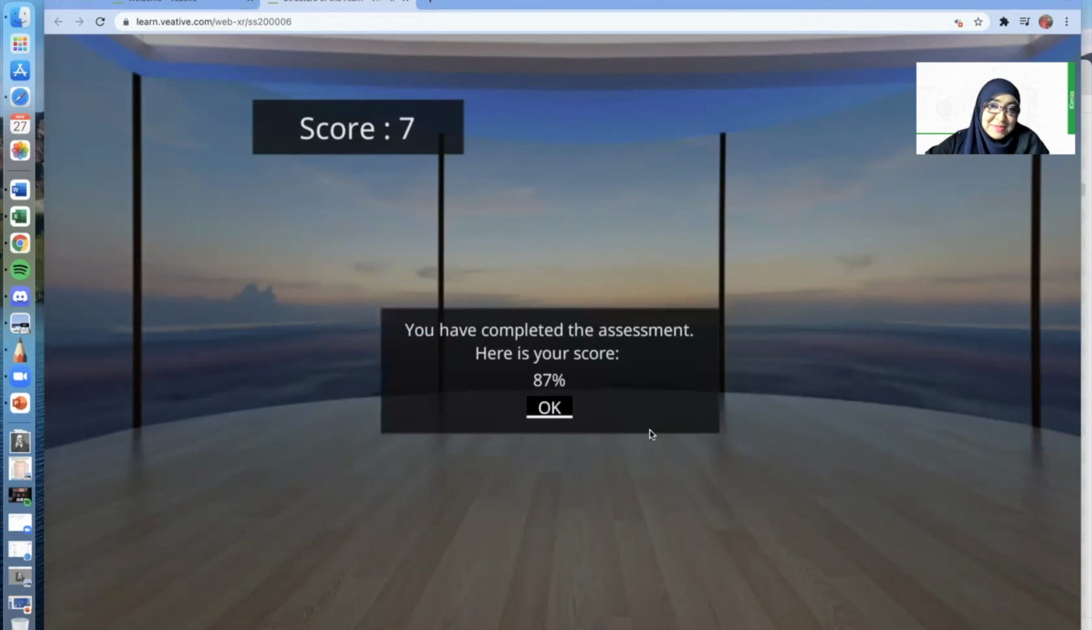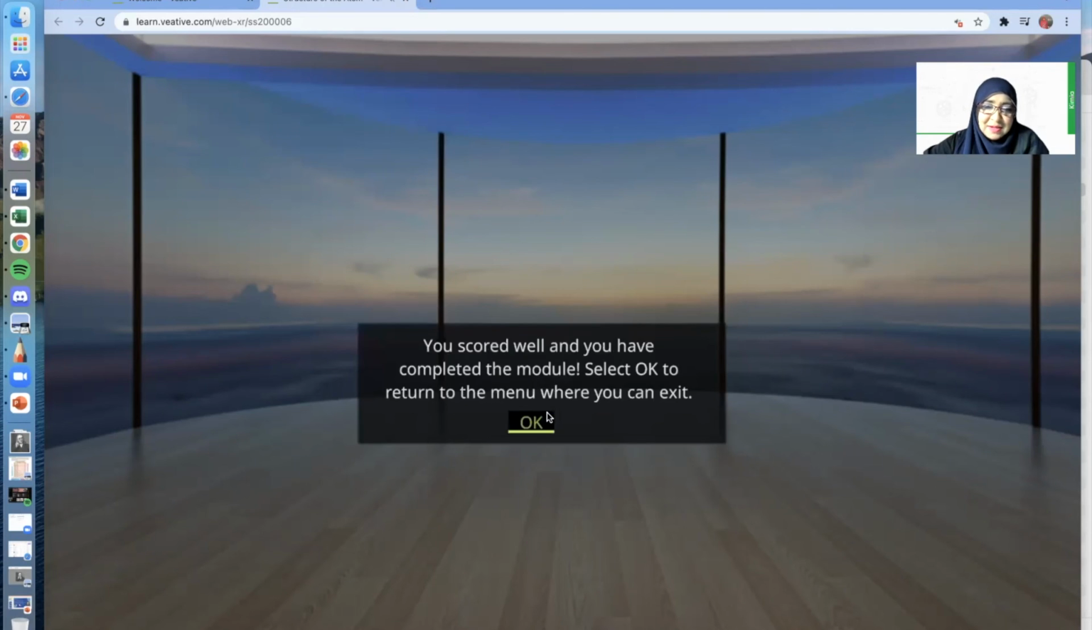Oh, that's my score. 87%. One question I got wrong and 13% gone. You scored well and you have completed the modules. Click okay to return to the menu where you can exit.